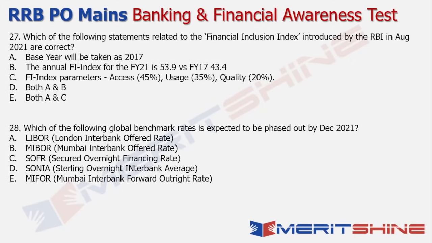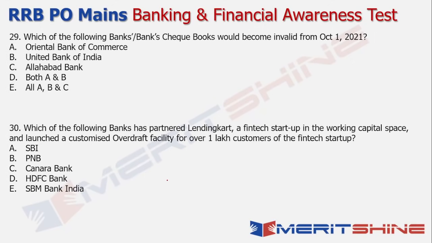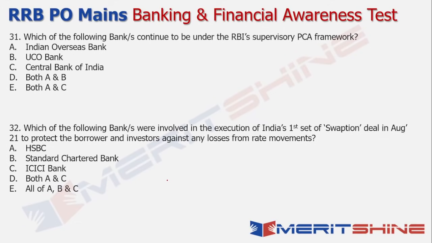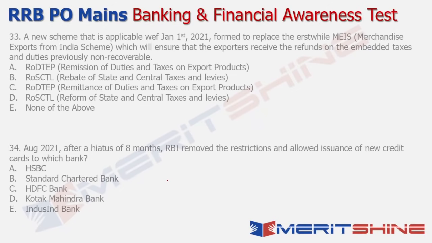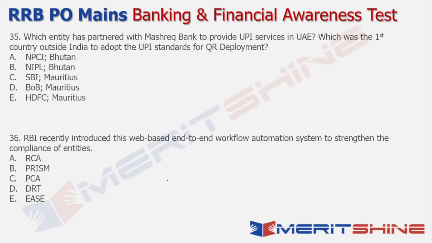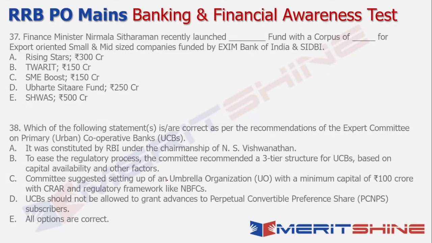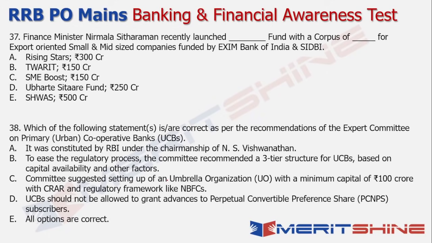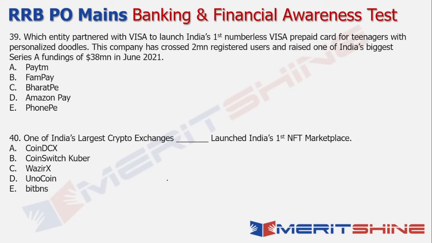27, 28. So this is 29, 30, 31, 32, 33, 34, 35, 36, 37, 38, and the last screen, 39 and 40.